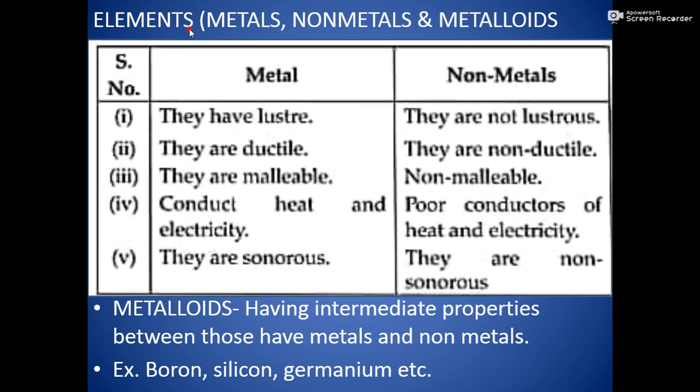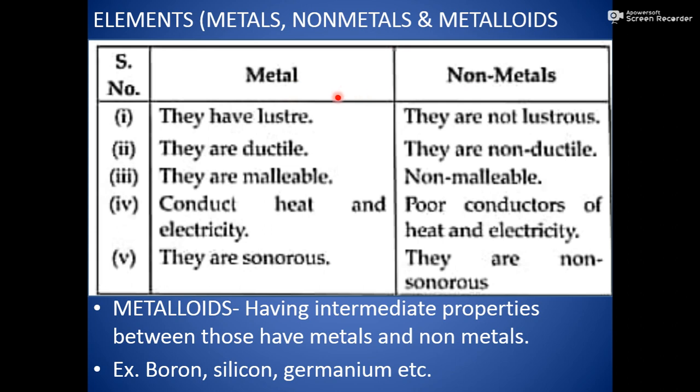As in the previous sessions and in the previous class, you already know that elements are of three types. And in the very first session of this chapter, we already discussed that elements are classified into three things, that is metals, non-metals and metalloids. So these are the three kinds of elements. Here we will discuss the physical properties of metals and non-metals, and their chemical properties you will discuss in your next class, that means in your 10th class.